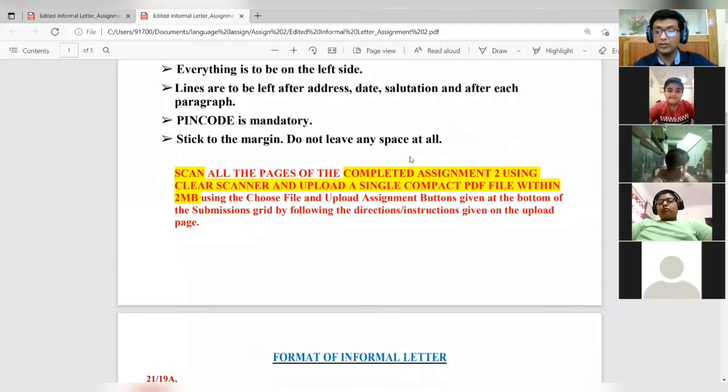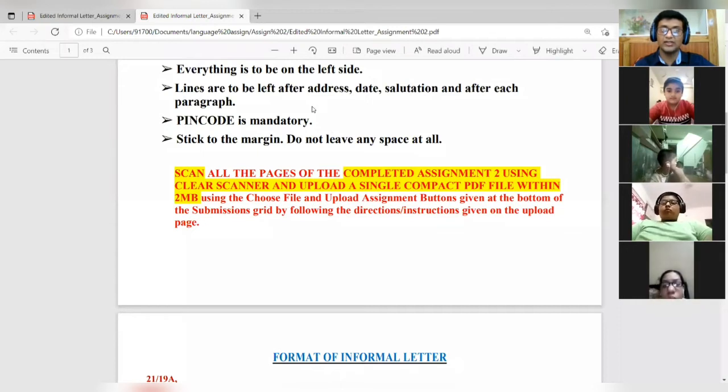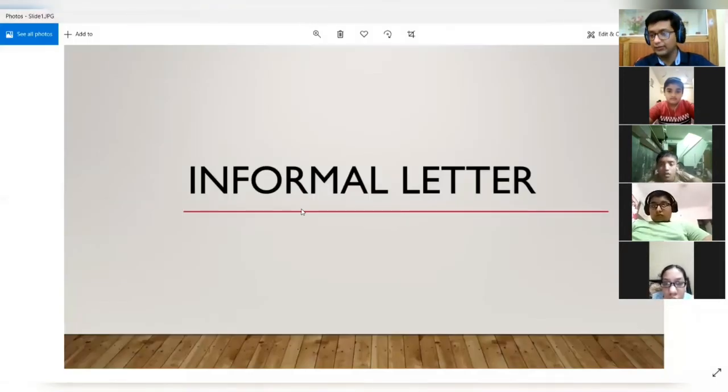Now I will show you the mistakes that you made while writing your letter, all the mistakes that were there. Okay. So now can you see the slide? Informal letter.